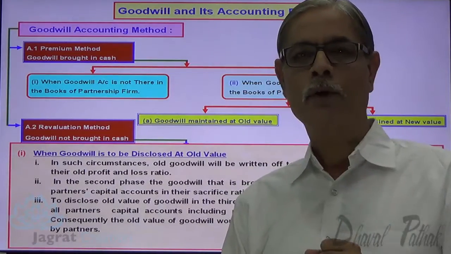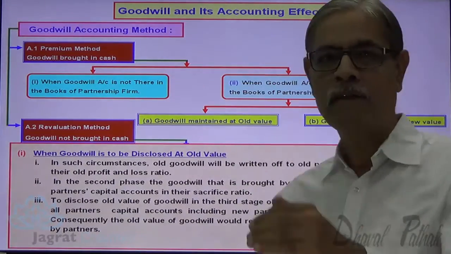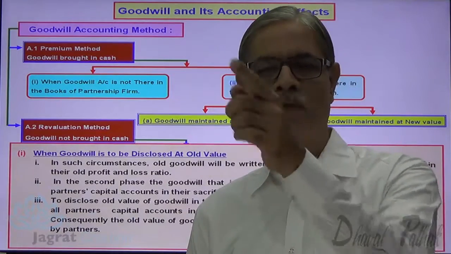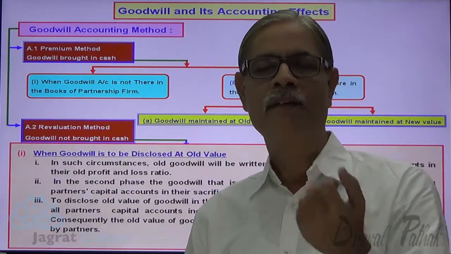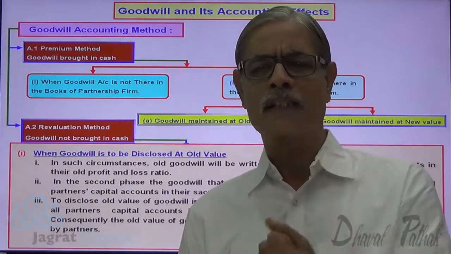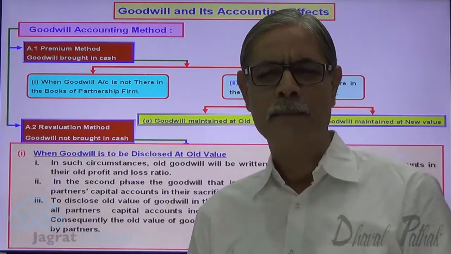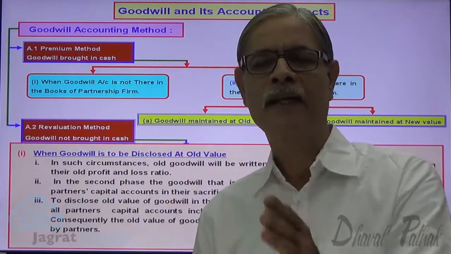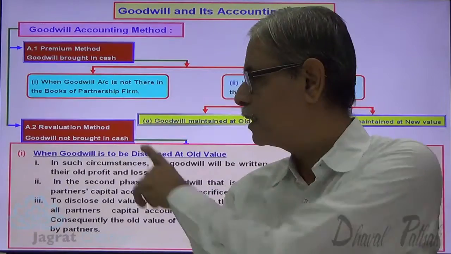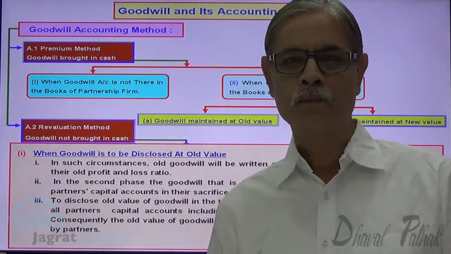Now in the third step, what do you have to do? You want to show the old value of goodwill. So goodwill is to be raised. When you raise it, the goodwill account is to be debited. And in which ratio are the partners' capital accounts to be credited? When do you raise the goodwill? Before admission or after admission? After admission. So it should be credited to the partners' capital accounts in the new profit sharing ratio. This is the theory explanation.